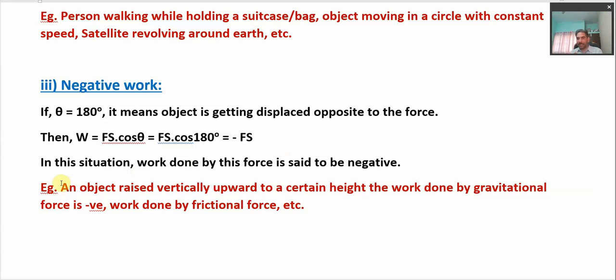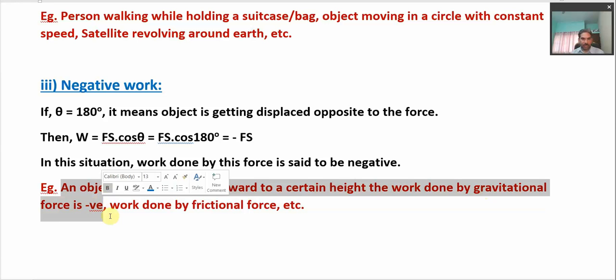But at the same time the gravitational force of the earth is also acting on the object. Because the gravitational force is always in the downward direction, whereas the object is getting displaced in the upward direction, we can say that the work done by the gravitational force in this case is negative, because the object is displaced upward, which is opposite to the gravitational force, which is downward.